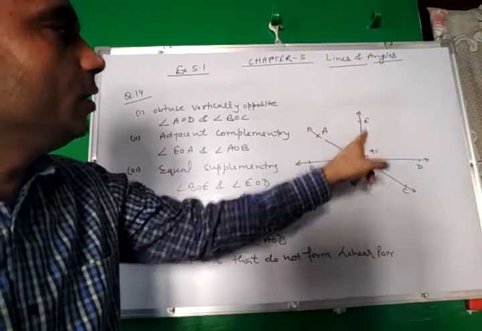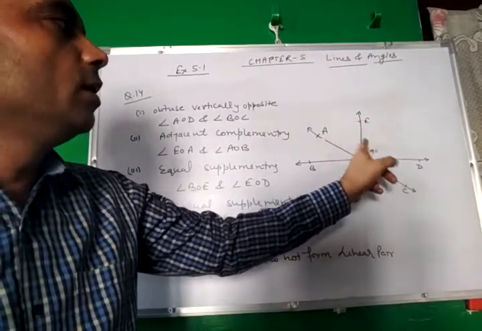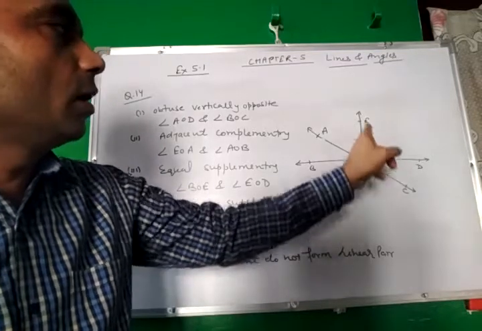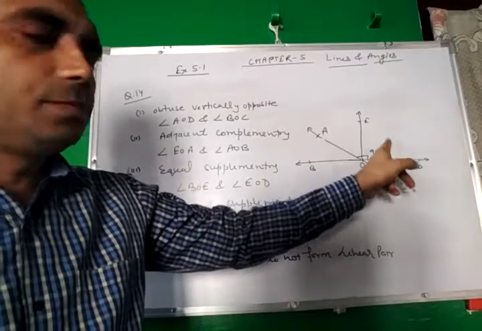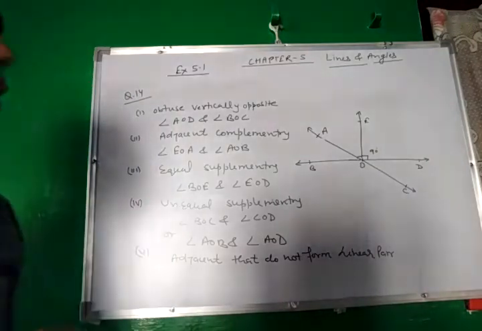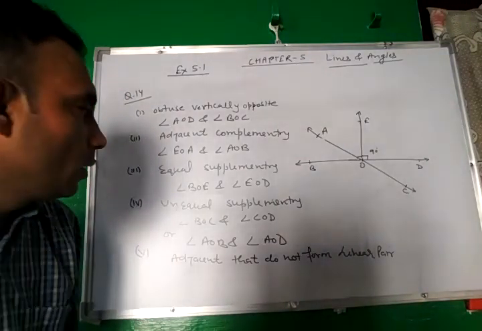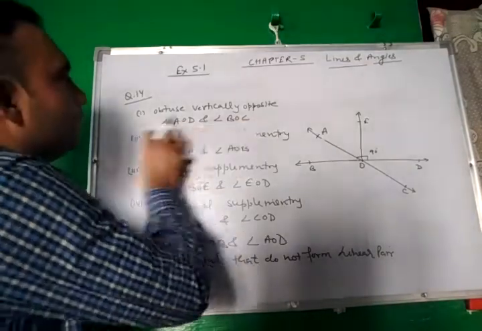AOE and EOD are two adjacent angles but do not form a supplementary pair. Also, EOD and DOC are adjacent, but their sum is not 180, so these also do not form a linear pair. So there will be multiple pairs which are adjacent.